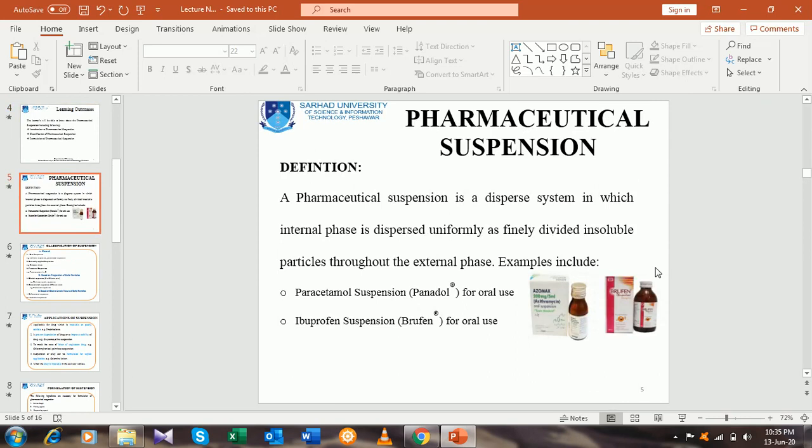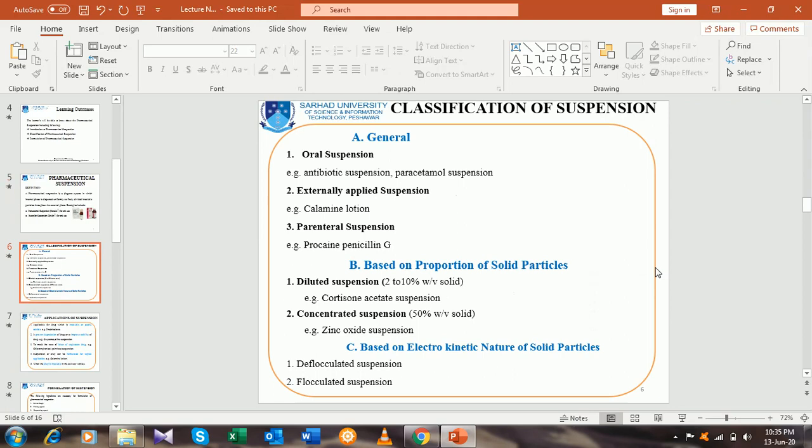First we discussed the definition and different examples of the pharmaceutical suspension, and second we classified pharmaceutical suspension on different bases, which include general classification, classification based on proportion of solid particles, and based on the electrokinetic nature of solid particles. Different classes are there.